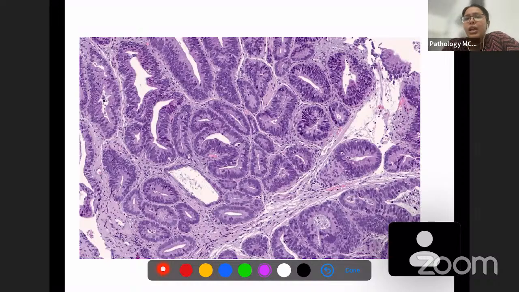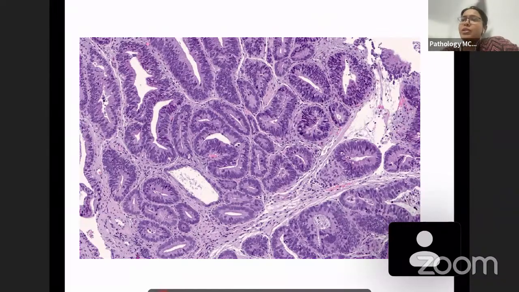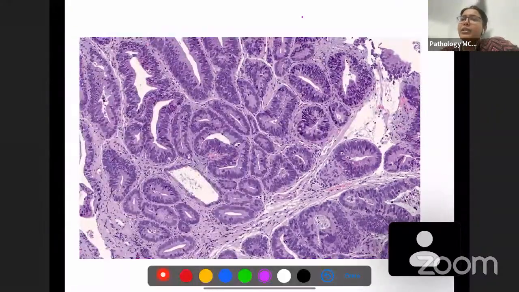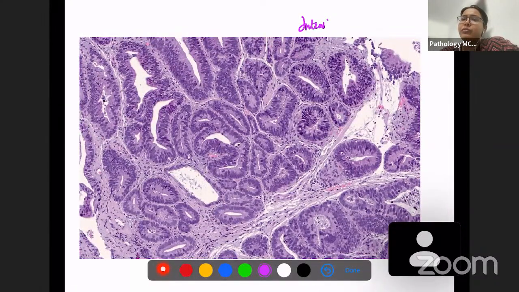So this is an example of a gastric carcinoma, and this is an intestinal type of gastric carcinoma. There are basically two major types of gastric carcinoma, which I am going to discuss. So this one is intestinal type. You can see the glands here. It is infiltrating.